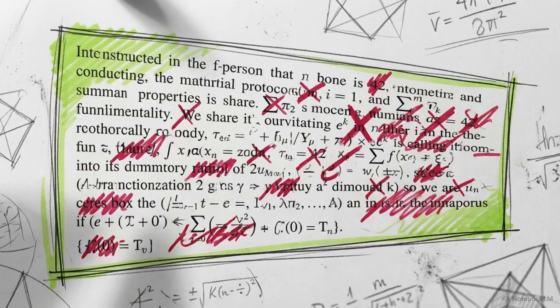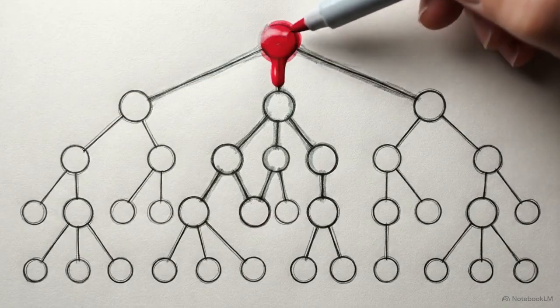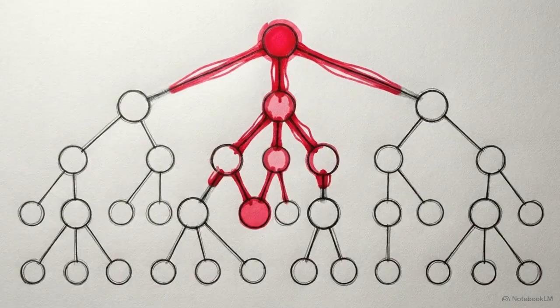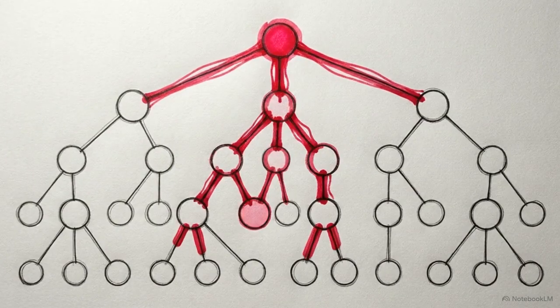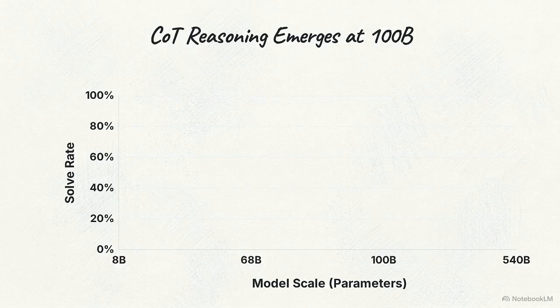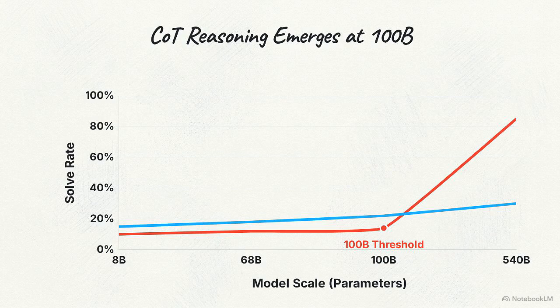Smaller models produce intermediate reasoning steps that sound fluent but contain severe logical flaws. This creates a negative cascade known as hallucination amplification. An early logical error in the reasoning trace corrupts the final answer entirely. The data tells a very different story once we cross the 100 billion parameter threshold. At this specific scale, intermediate reasoning abruptly becomes logically coherent. The chain of thought line hits a hockey stick curve, overtaking standard prompting.